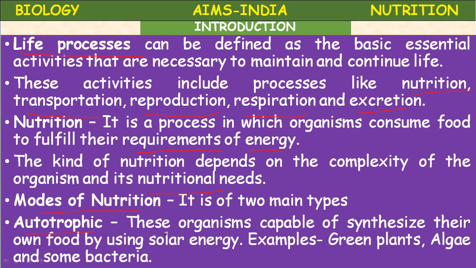Autotrophic nutrition. These are organisms capable of synthesizing their own food. They synthesize their own food by using solar energy, for example green plants, algae, and some bacteria. That's why they are called autotrophs, and the nutrition is called autotrophic nutrition.